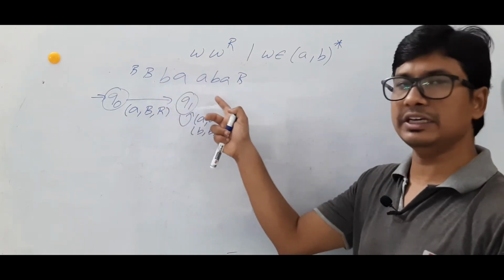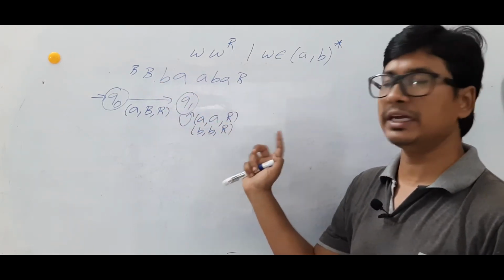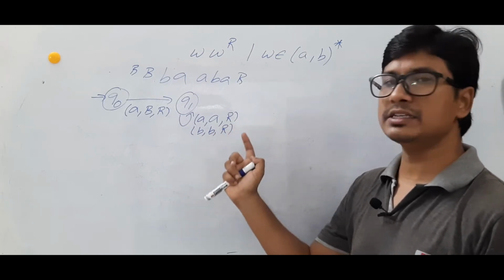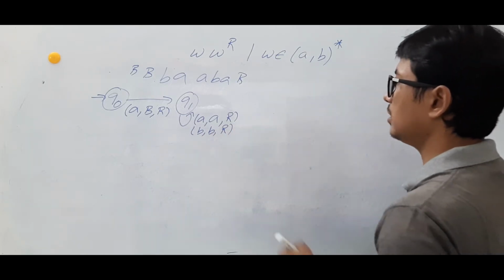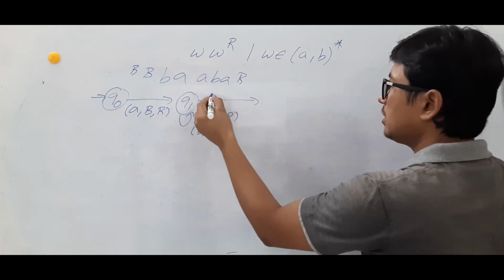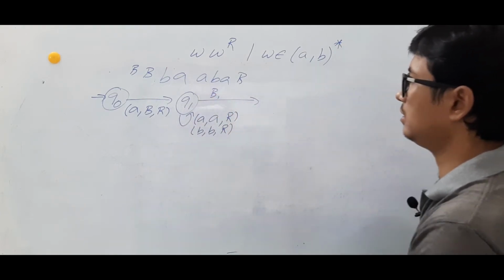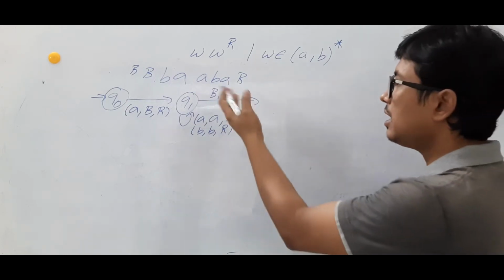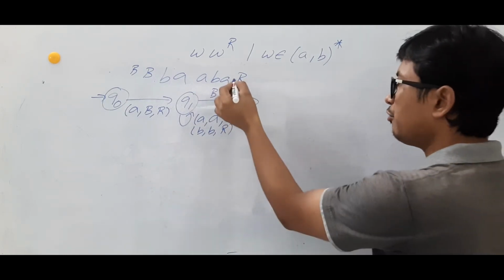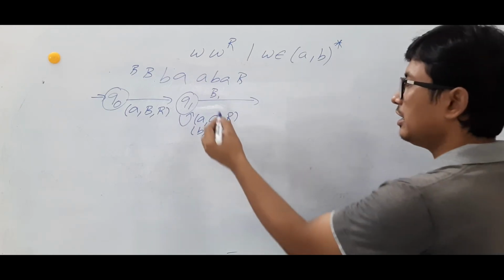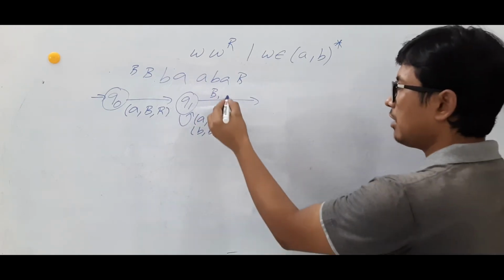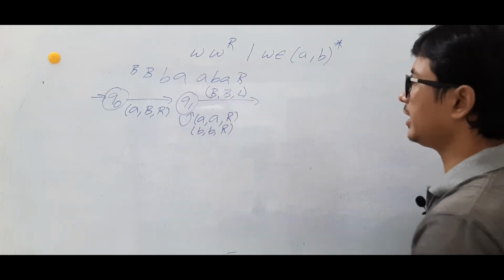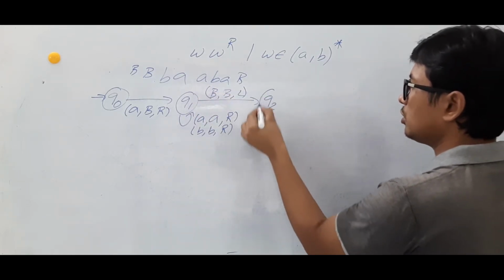So in between, any number of A's that come, I will make it as A, still move to the right. If I find a B, make it as B, move to the right. Till what? Till I find a blank, because all the A's and B's I am keeping as A's and B's only and moving to the right. Now finally I will reach here. If a blank is there, I will make it as a blank, move to the left, and reach the state called Q2.